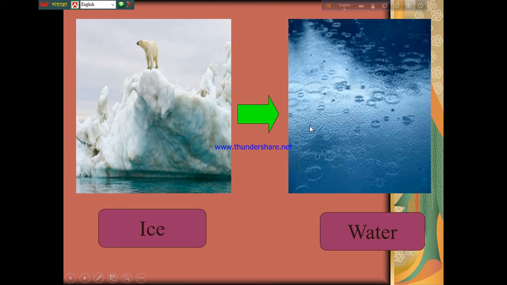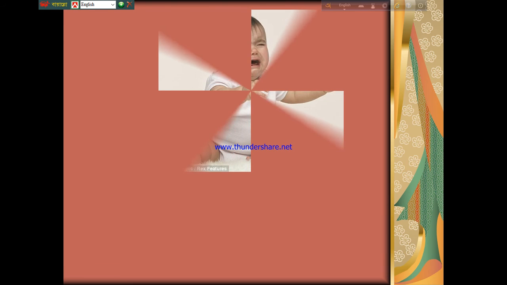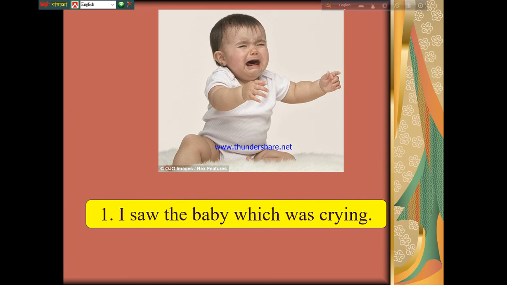So transformation of a sentence is just like this. We have to change one thing into another, but we cannot change the meaning, just like these two pictures. See, here is an example.